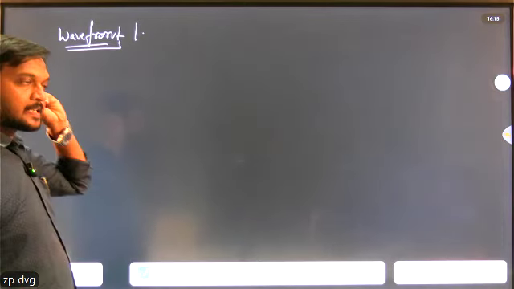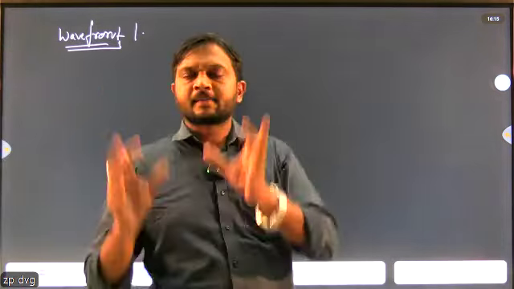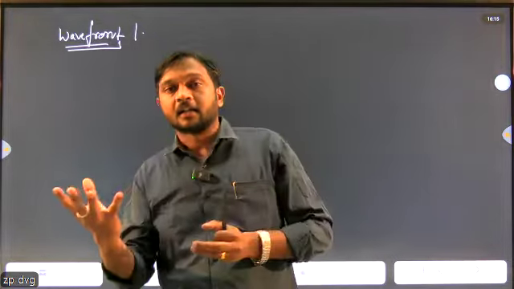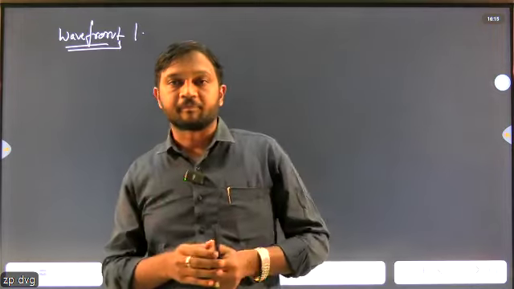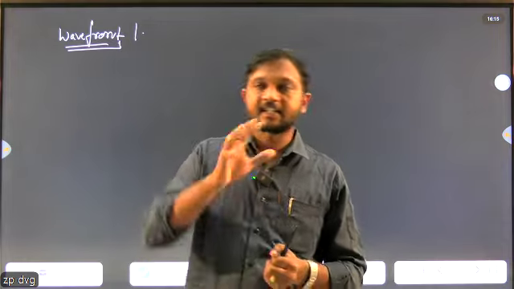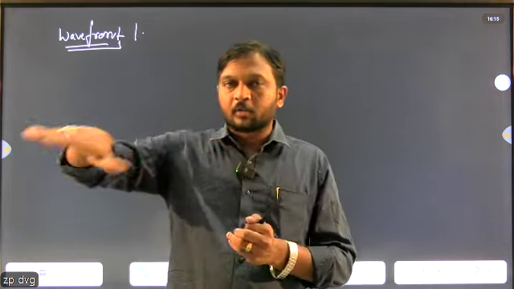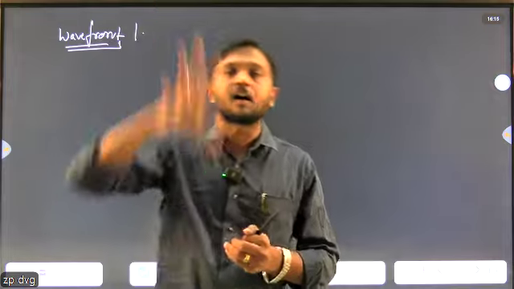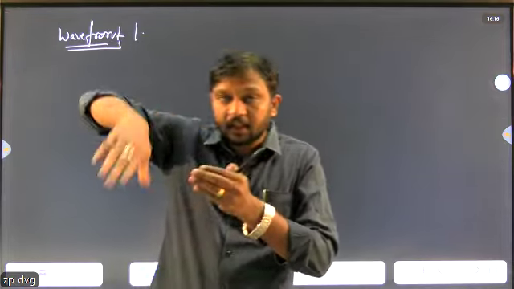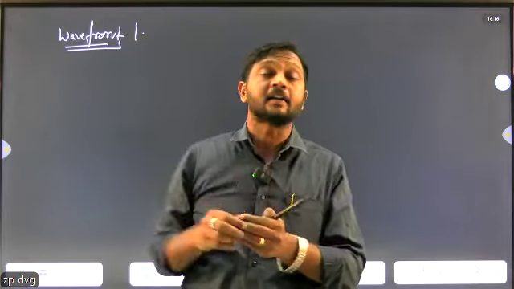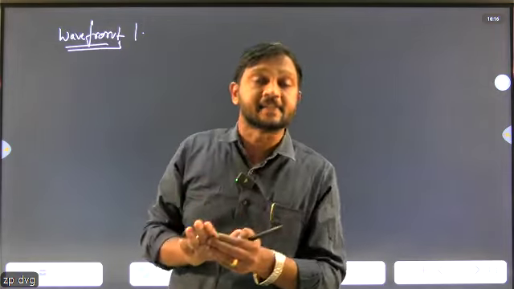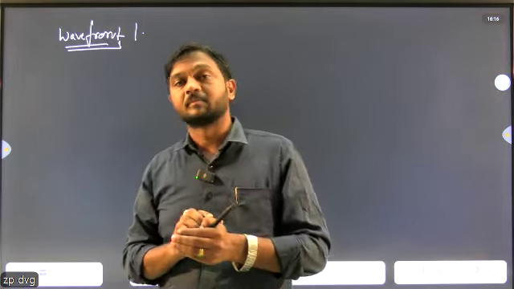What is a wavefront? Suppose a small light is there. That light spreads disturbance in all directions. That light acts as a source. Like when I drop a drop of water in a calm pool, the disturbance that waves create is called a wavefront, where all the particles are vibrating at constant phase and constant wavelength.